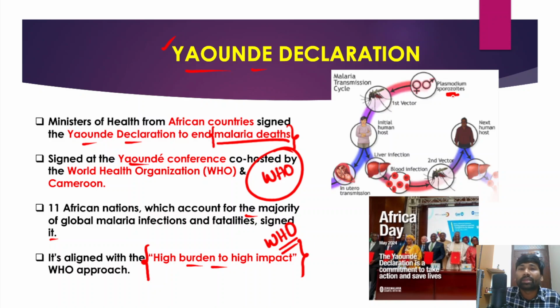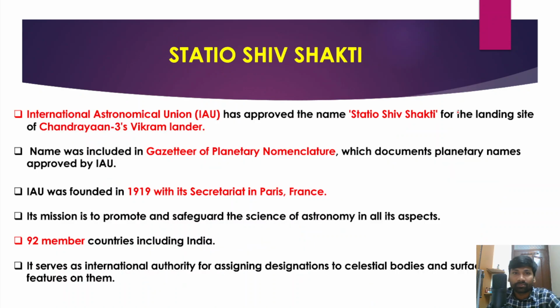Remember that malaria is caused by a protozoa. Malaria is caused by the protozoa Plasmodium, with sporozoites, and the first vector would be the mosquito, right? When the mosquito bites human beings, the initial human host, this is how the malaria cycle usually takes place. Okay, next is